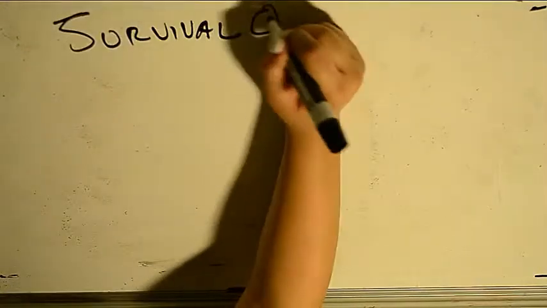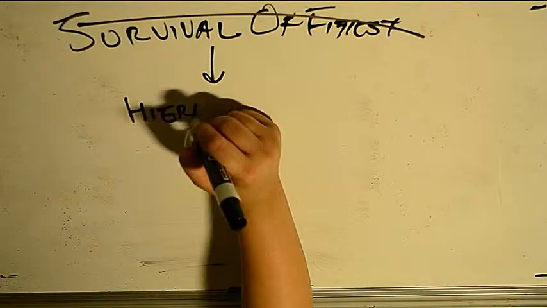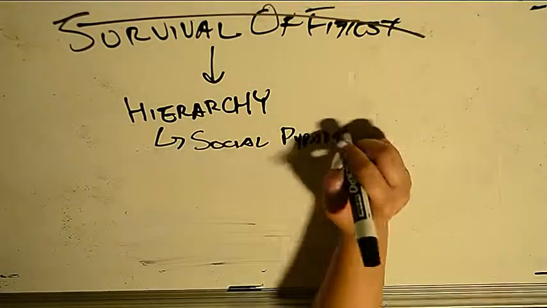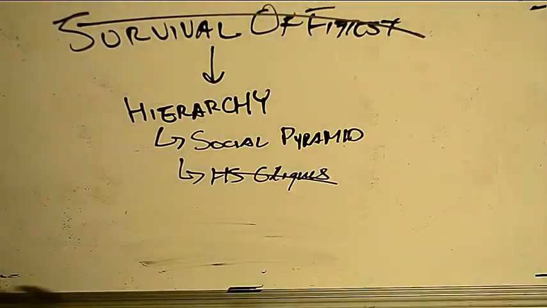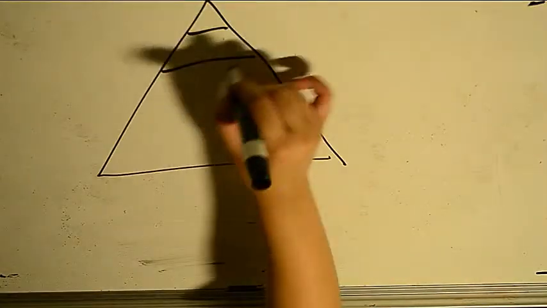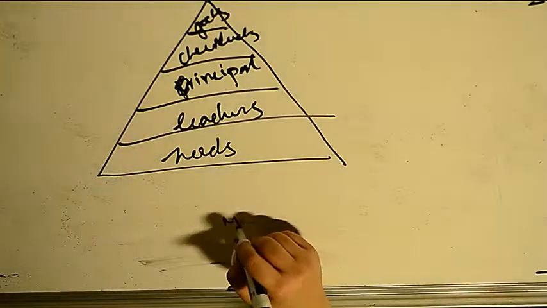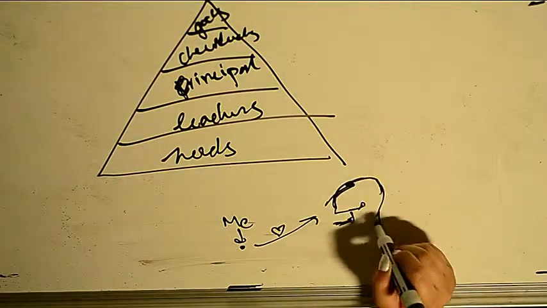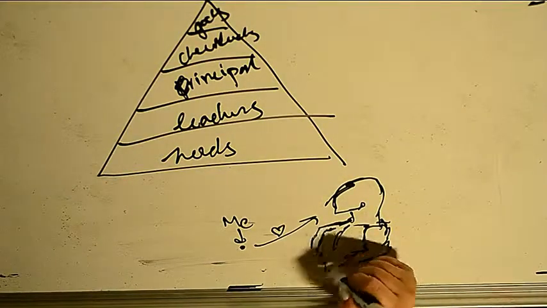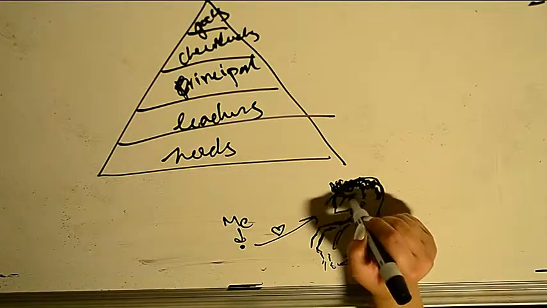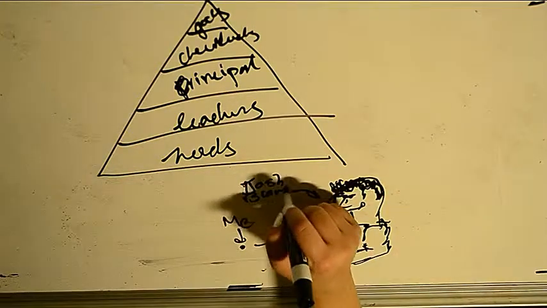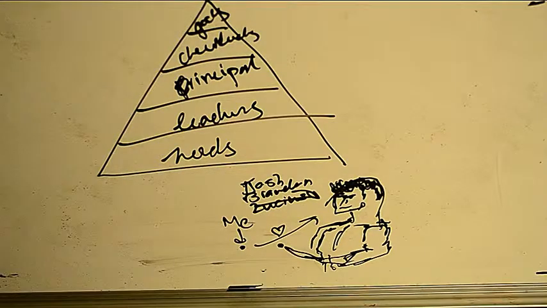Societies had a different way of survival of the fittest, which wasn't as literal. They created hierarchies, which therefore made social pyramids, which therefore were also high school cliques. For example, there was the jocks, cheerleaders, principal, teacher, nerds, and then if this was a Disney movie, that's me at the bottom crushing on that jock who is not a total airhead, probably has great hair, and whose name is probably something along the lines of Josh, Brandon, or Lucius, but not Lucius because that's the wrong kind of film.